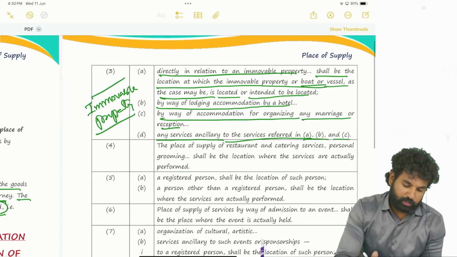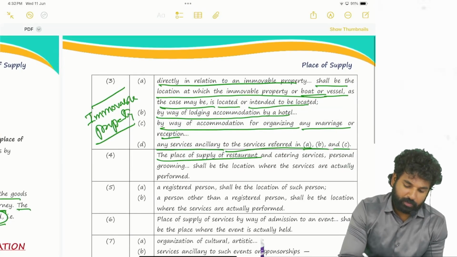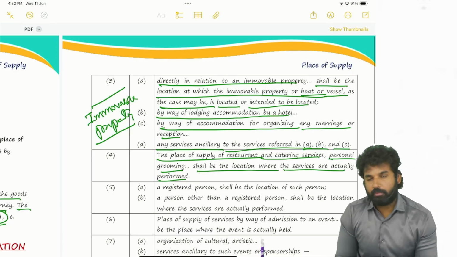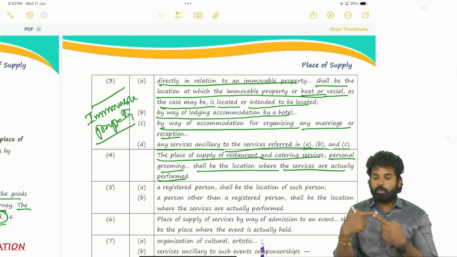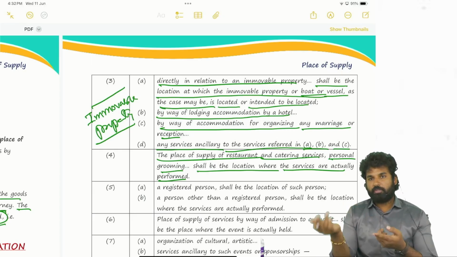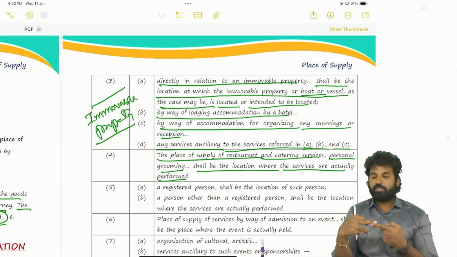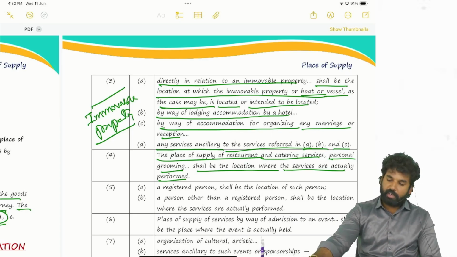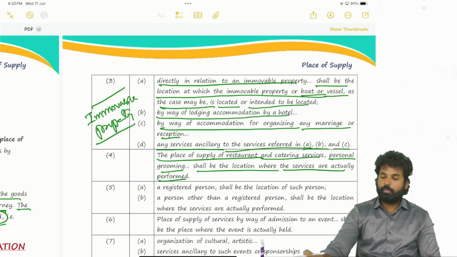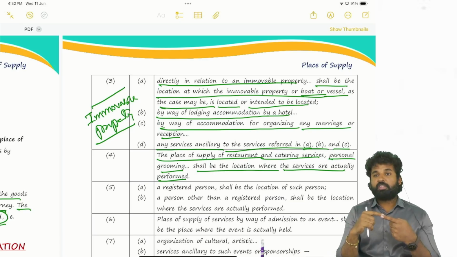Okay, right. Next, the place of supply of restaurant and catering services, personal grooming shall be the location where the services are actually performed. Personal grooming, restaurant services, catering services, wherever they are performed, wherever the services are provided, that will be the place of supply. With respect to immovable property, where the immovable property is located, that will be the place of supply. With respect to restaurant and catering services, personal grooming and all, the place where the services are actually performed.